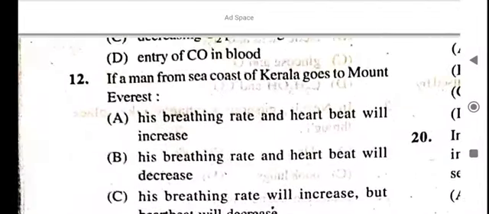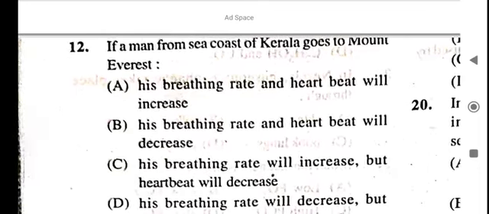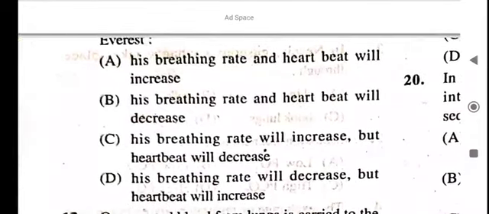If a man from the sea coast of Kerala goes to Mount Everest, what will happen? His breathing rate and heartbeat will increase; his breathing rate and heartbeat will decrease; his breathing rate will increase but heartbeat will decrease; his breathing rate will decrease but heartbeat will increase.